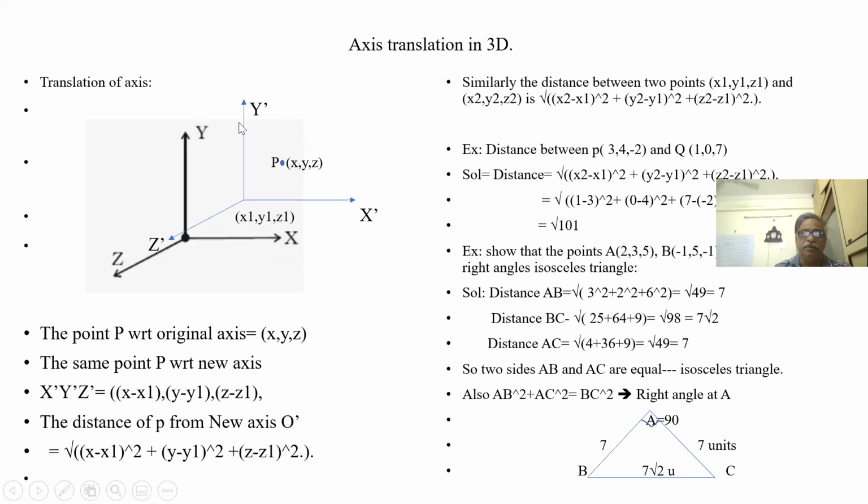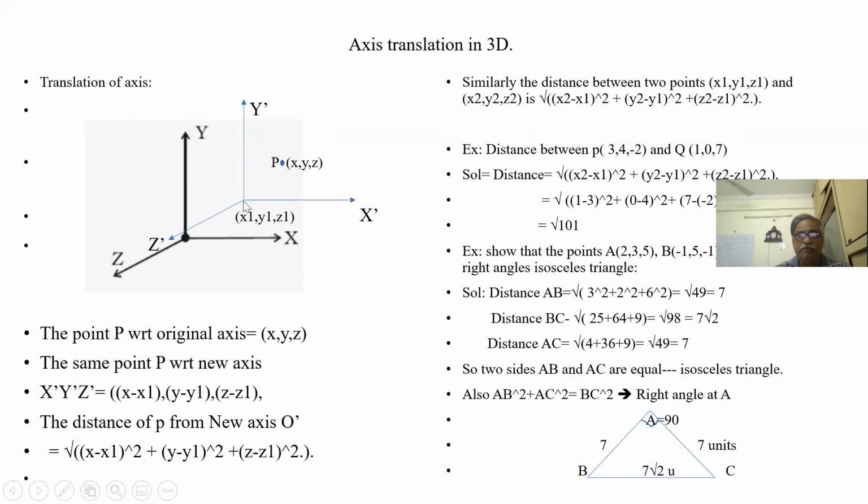Okay. Now, suppose I want to translate this axis to a new axis with origin x1, y1, z1. With the original axis, the readings are x, y, z. With the new axis, what are the readings?